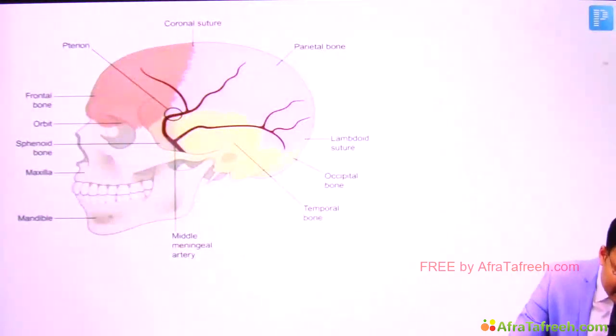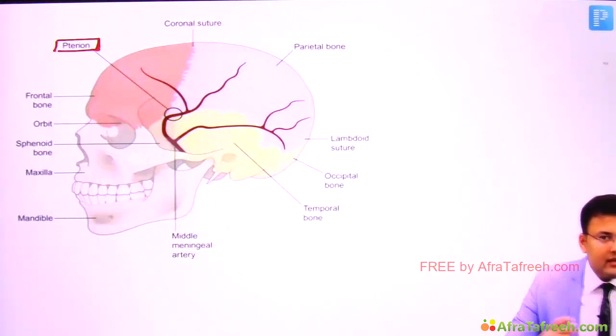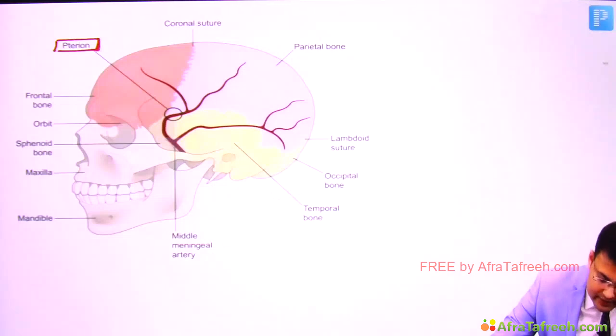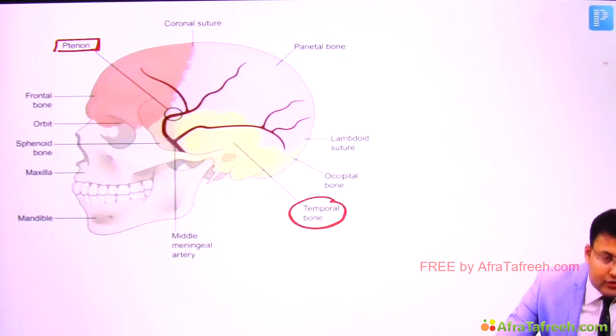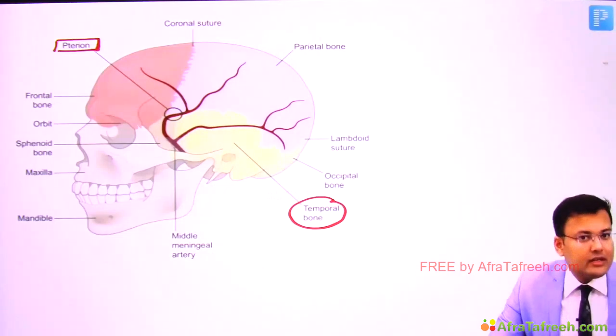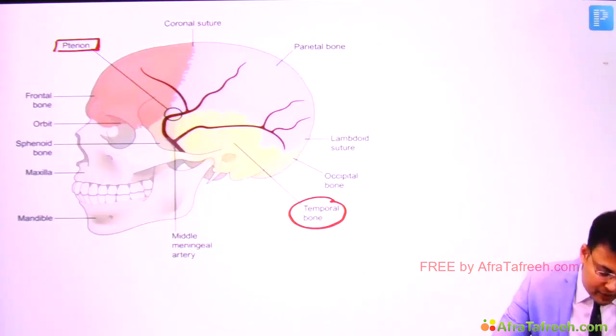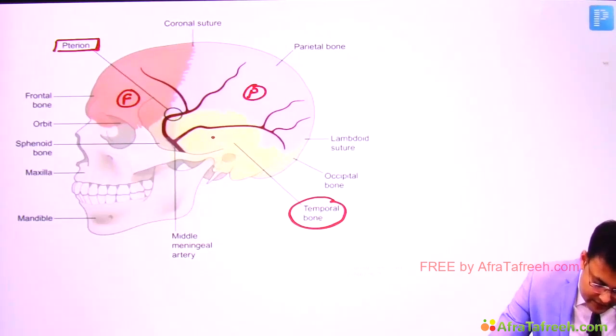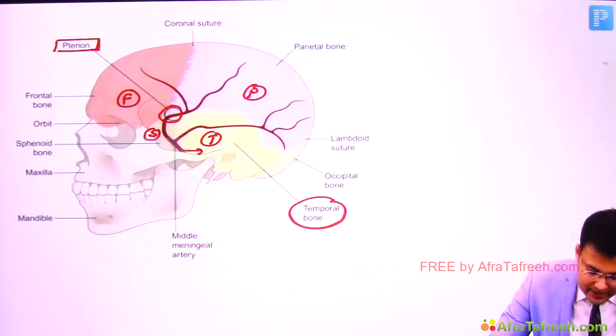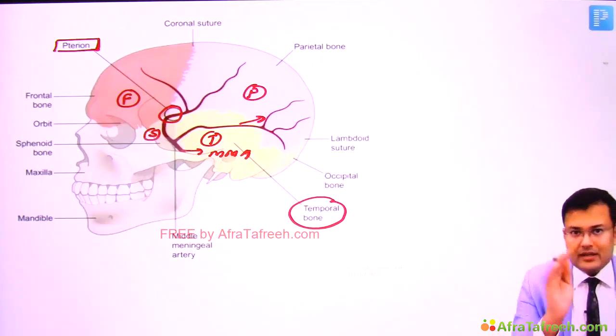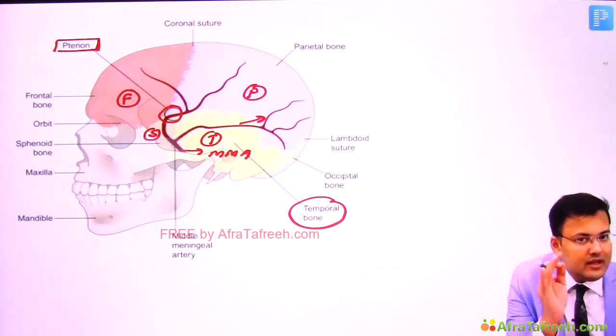Now see another landmark. This is the pterion, and generally it is located in which bone? It's a part of temporal bone. But if you notice this point, pterion, here there is convergence of sutures of which bones? Can you see here? There is convergence of sutures of frontal bone, parietal bone, temporal bone, and sphenoid bone. This is the middle meningeal artery, right? This is the posterior division and this is the anterior division. Generally this anterior division is in close proximity to the pterion.